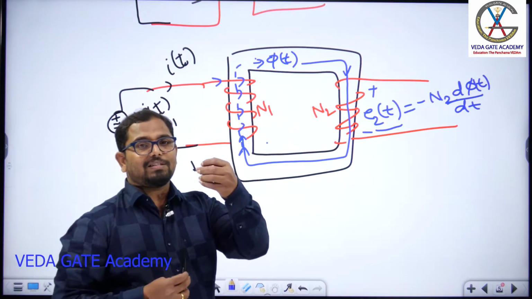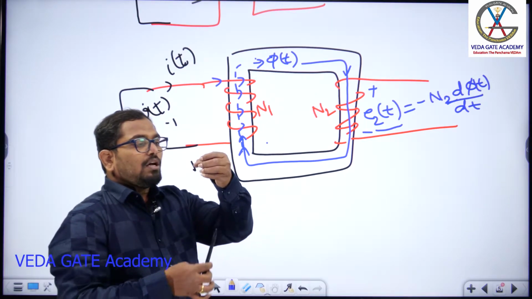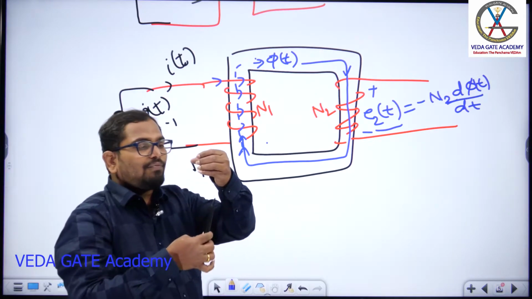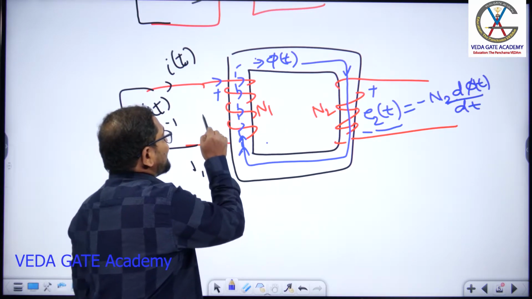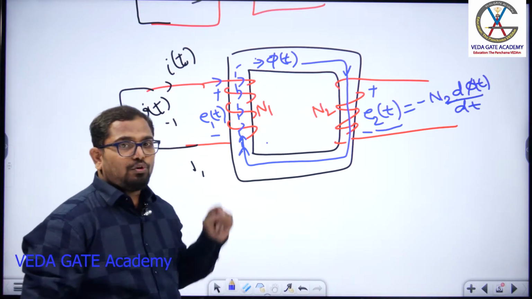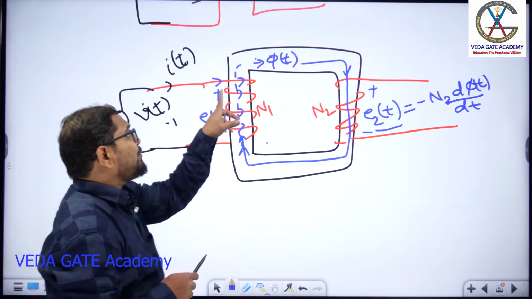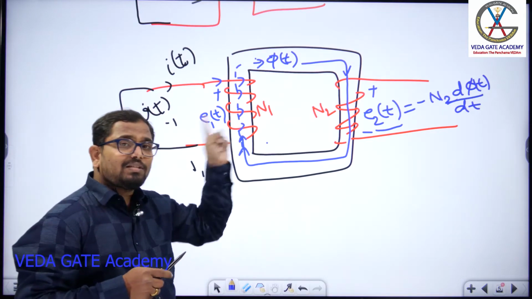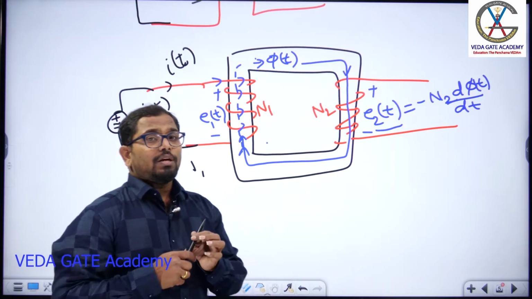Let us take my fingers as the primary winding. This pen is the flux. Now the same coils are carrying the flux, and flux linking action is taking place. Because of that, here also we will get the induced EMF. We call that induced EMF a self-induced EMF. What is the meaning of self-induced EMF? This coil is producing a flux. That flux again creates some induced EMF in this coil. We call that induced EMF a self-induced EMF.